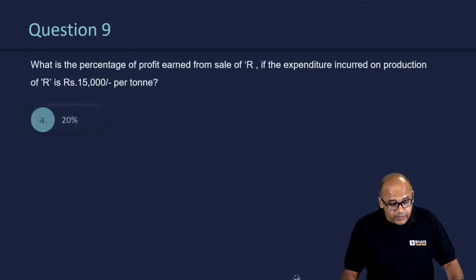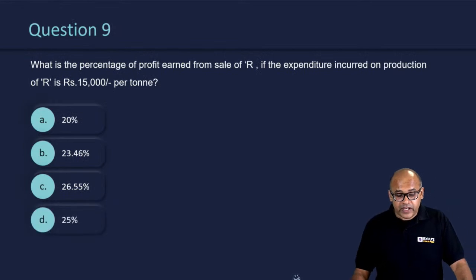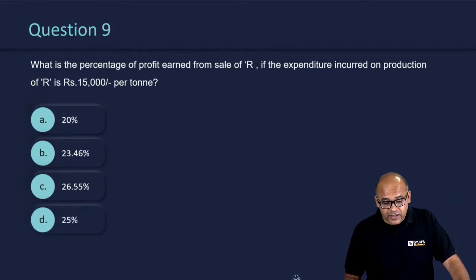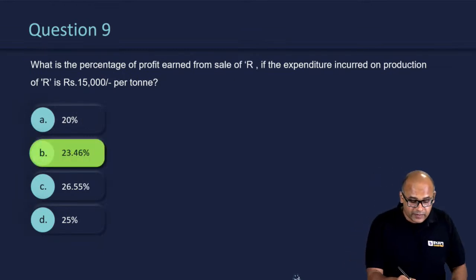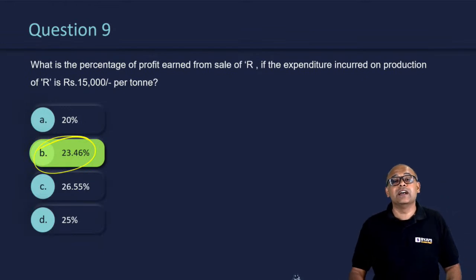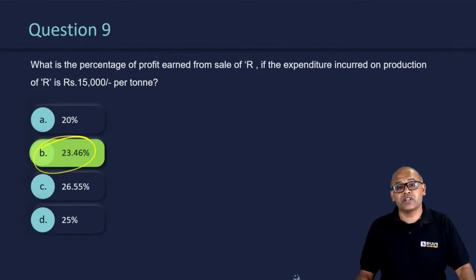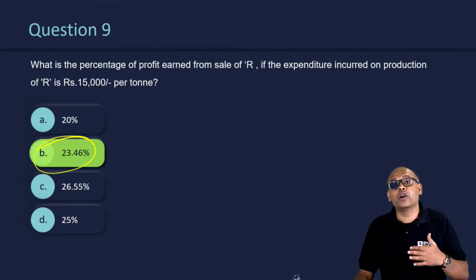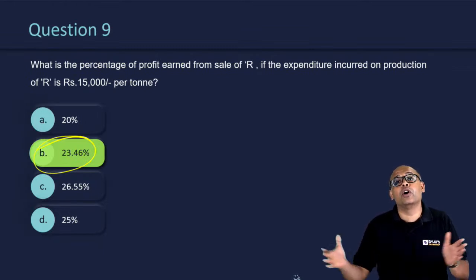Next. Question number 9, what is the percentage of profit earned from the sale of R if the expenditure incurred on production of R is 15,000 per ton? So the answer to this question, again, this will take a little bit of calculation, but it was 23.46%. That is the correct answer for this particular question. This would take a little bit of time. It is not as easy as the last two questions. Students could have done it, or they could have left this if you are looking at all three sets.